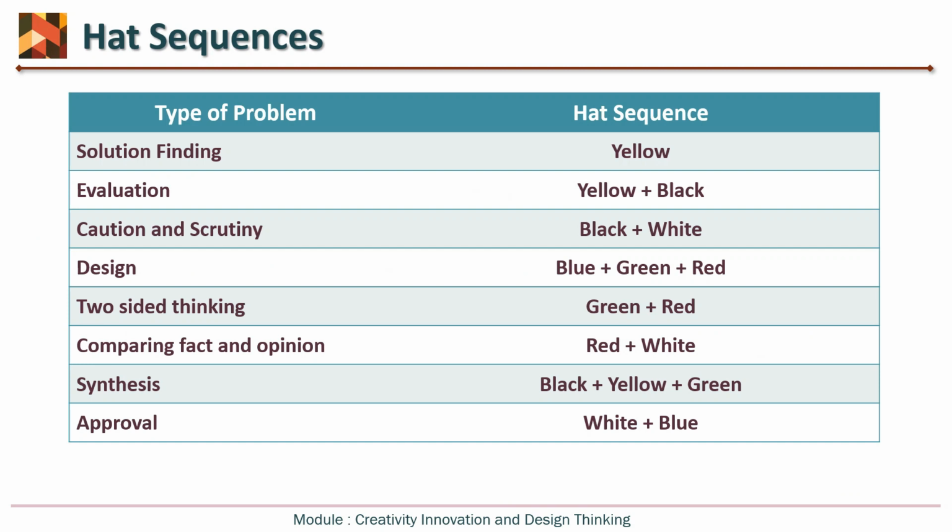Now, as I said, we have to pretend that we are wearing a particular hat, and the rule is one hat at a time. You cannot wear multiple hats. So you wear one hat at a time and then switch the hats, and this sequence is called a hat sequence. Under what condition of industrial problem solving should which sequence be used?